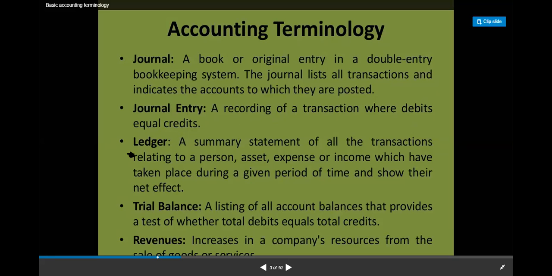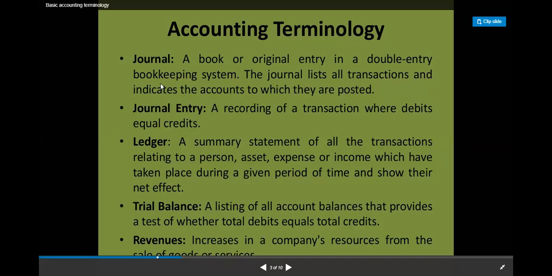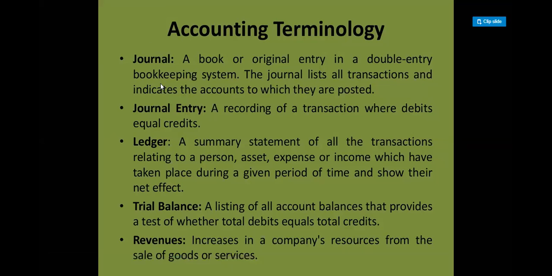Next term is your ledger. Now what is a ledger? After putting all the journal entries in your journal, you will be preparing ledgers. Ledger is a summary statement of all the transactions, that means whatever you have written in the journal. I have given you an example: in a whole year, how many entries will you make, you buy and sell many things. Then to total the cash all at once, you can't do this, it is not possible. You have to write a summary.